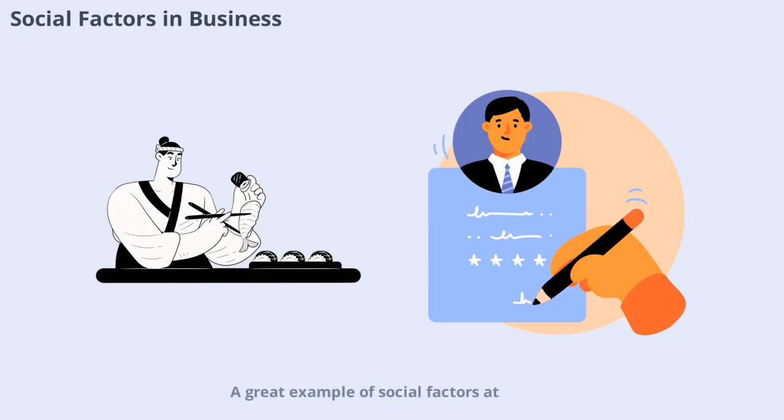A great example of social factors at work is the rise of health-conscious consumers. Food and beverage companies have responded by introducing low-sugar, organic, and plant-based products. Similarly, the growing emphasis on diversity and inclusion has led organizations to adopt more inclusive hiring practices and workplace policies. By aligning with social trends, businesses can enhance their brand reputation and build stronger relationships with customers and employees alike.